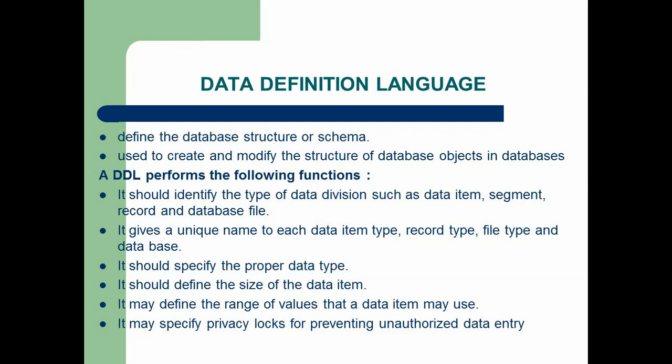The next point refers to that range of values. Range of values means in a specific column or in a record, we can specify what type of data and what size of data, and next is the range. If you want to mention range, you can also specify the range for data used in a specific column. The next point is it may specify privacy locks for preventing unauthorized data entry. So DDL is also used to give security, called privacy locks.